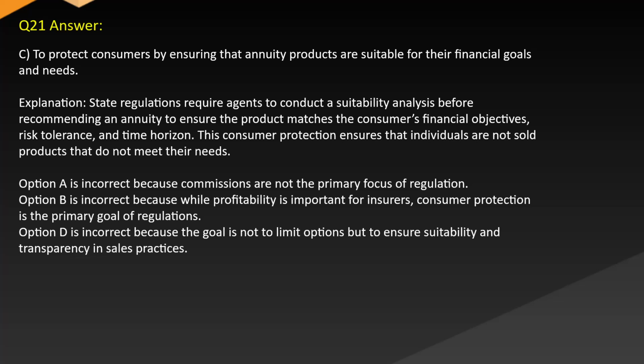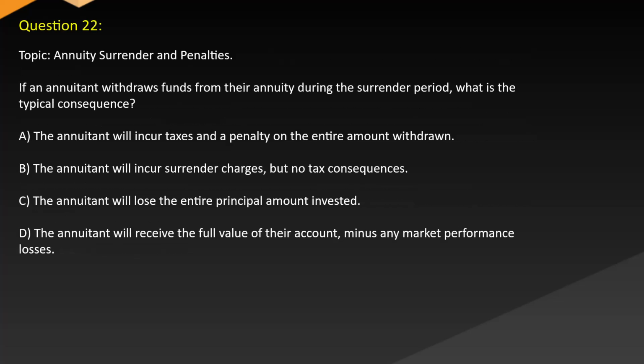Option A is incorrect because commissions are not the primary focus of regulation. Option B is incorrect because while profitability is important for insurers, consumer protection is the primary goal of regulations. Option D is incorrect because the goal is not to limit options, but to ensure suitability and transparency in sales practices. Question 22. Topic: Annuity surrender and penalties.